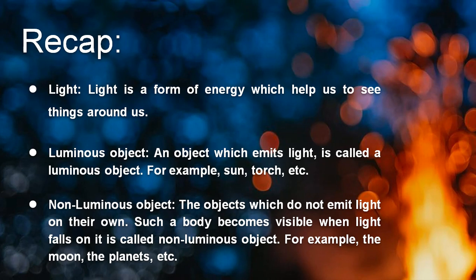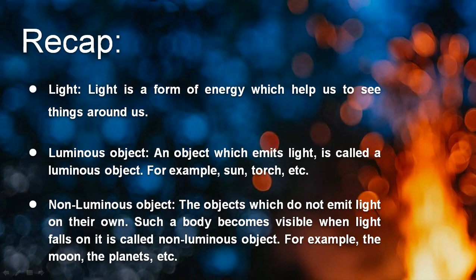I have given you the example of a book. There are lots of examples: moon, planet, cardboard, cloth, rubber, plastic, wood, etc. So they are considered non-luminous objects. This much you understood in the last video lecture.